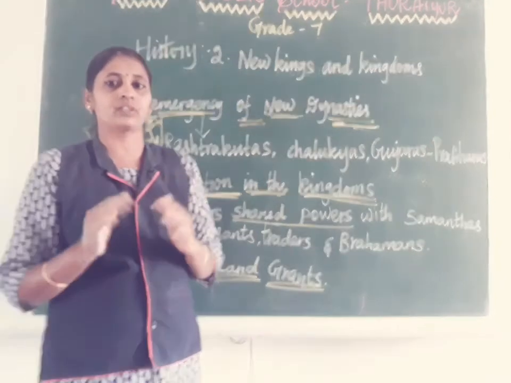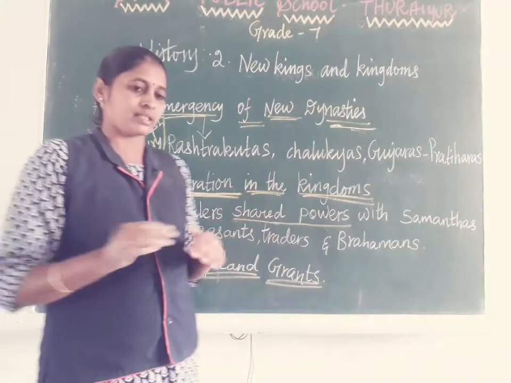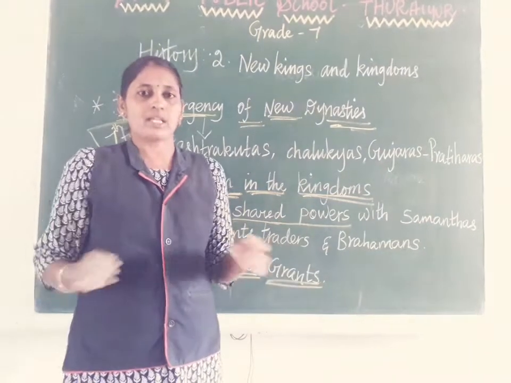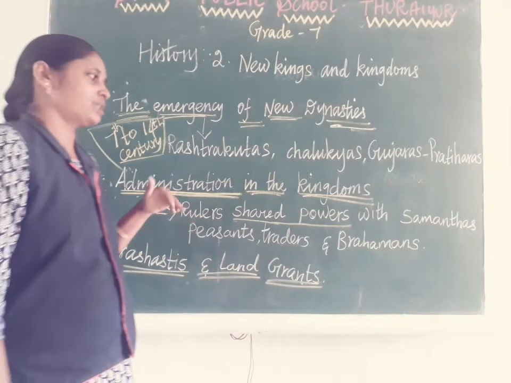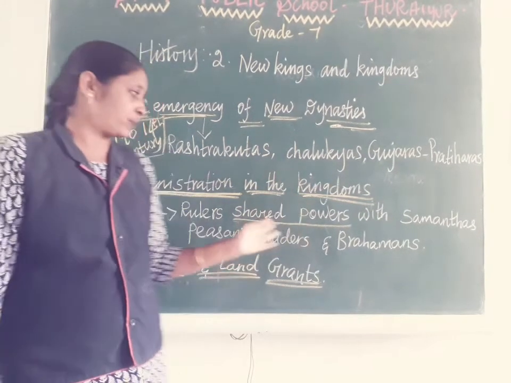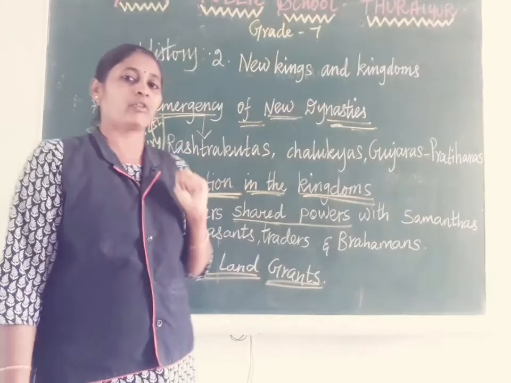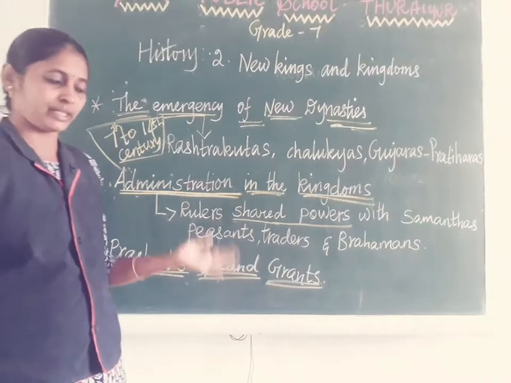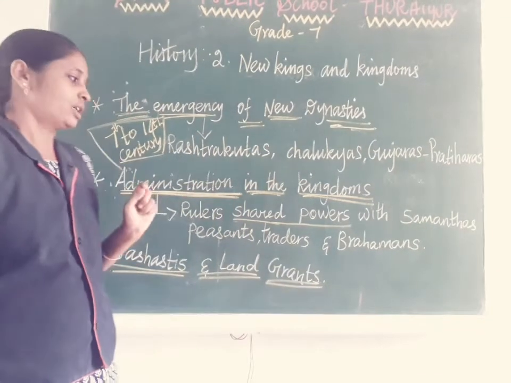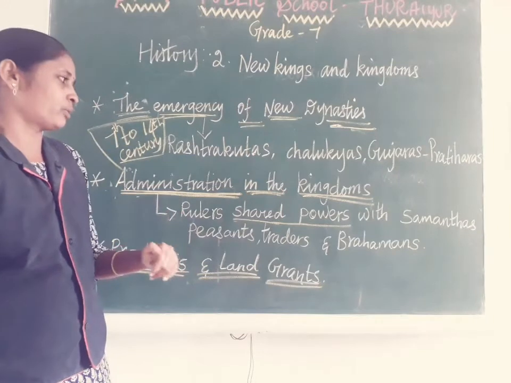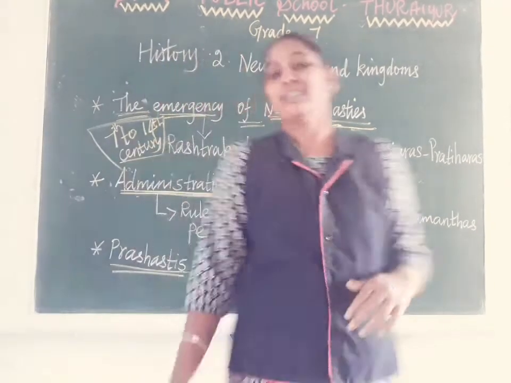At present, look at how our central government and state government work. They divide the country into many districts, many taluks, many panchayats. Like that, in those days also they divided and maintained the country. On this page, the box mentions 400 types of tax collected by the Chola dynasty, called petty. All that is mentioned in our book. So that was administration in the kingdom.